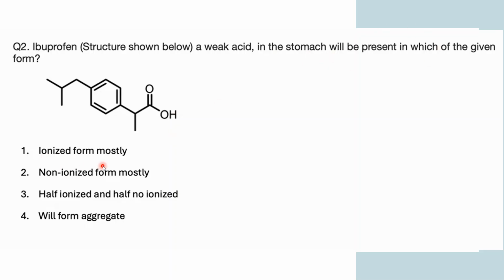Is it mostly ionized, mostly non-ionized, half ionized and half non-ionized, or will it form aggregates? Aggregate means the aggregation of a number of molecules. So you have to identify in which of these four forms it is present in your stomach.